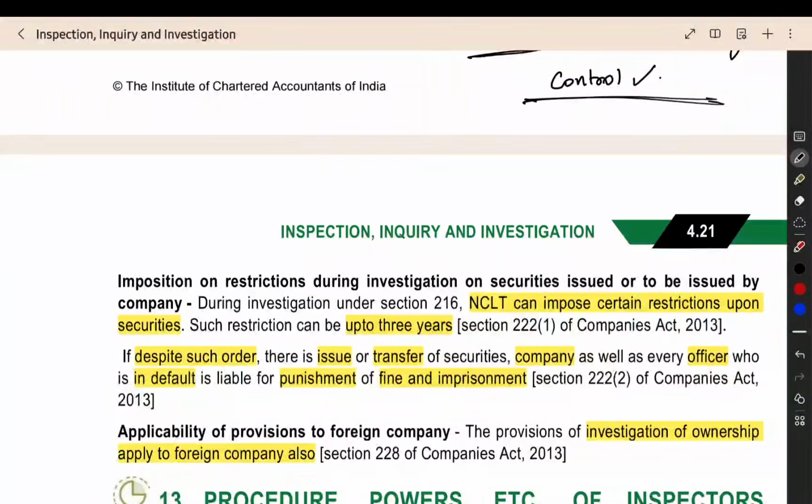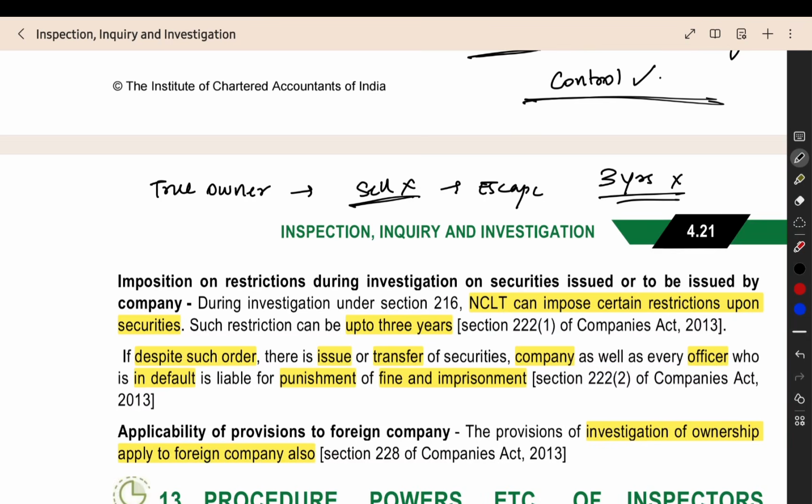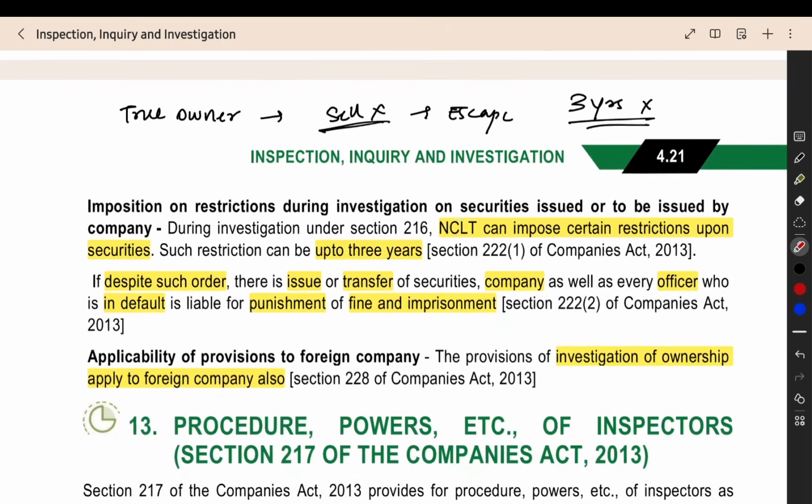Then sometimes when you're finding out the true owner, there is a possibility that they can sell their shares and then they can escape. So in this case, what they will do is that they will impose a restriction on the share for the next 3 years. You cannot do any transaction in this particular share. You cannot sell the share. You cannot pledge the share. You cannot transfer the share. Like that, restriction will be imposed on the securities. It will be imposed by the tribunal. Up to 3 years, they can impose the restriction.